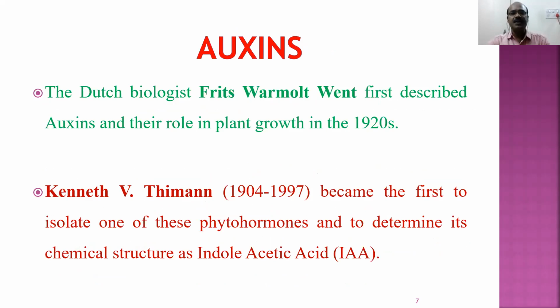So who first described them? Fritz Went in 1920 first discovered them, and Kenneth V. Thimann was the first one to isolate the phytohormone and identify the structure of indole acetic acid. As I just told, dear students, indole acetic acid is a naturally existing auxin.